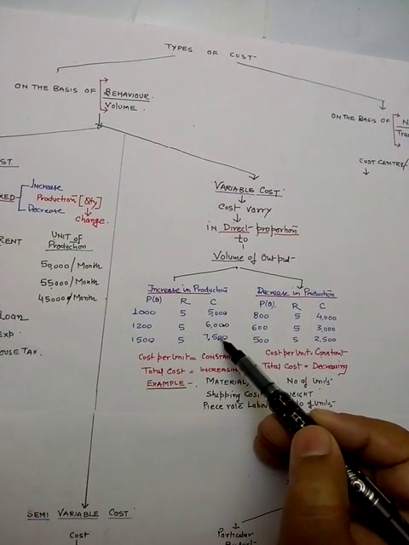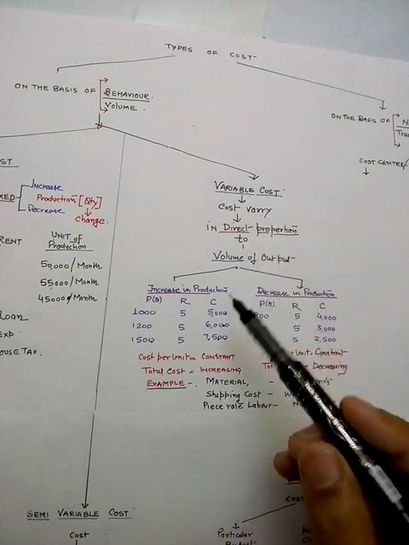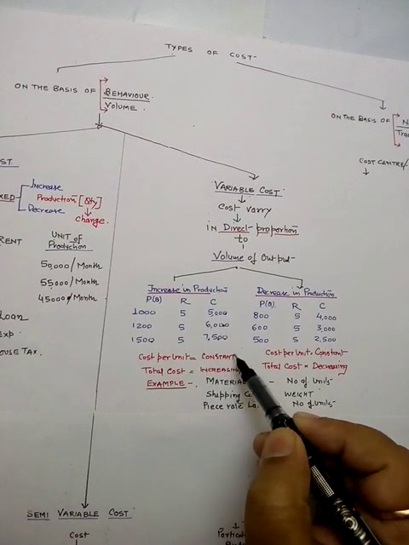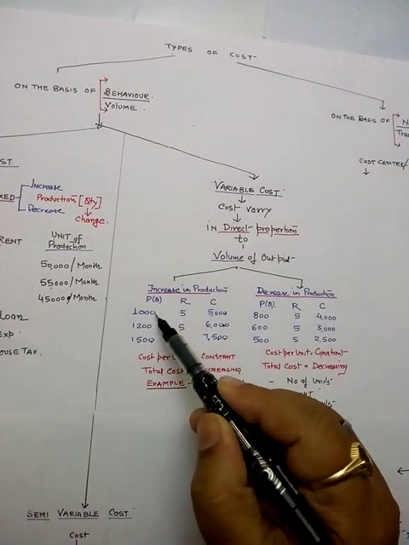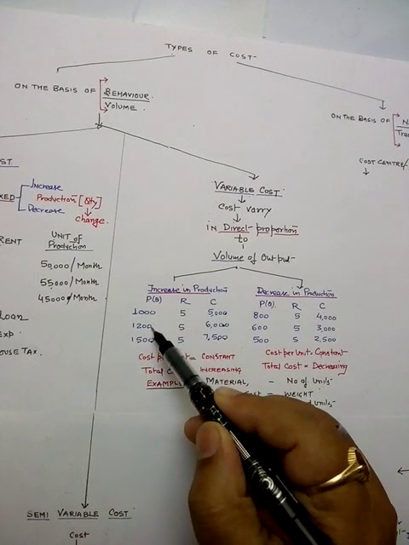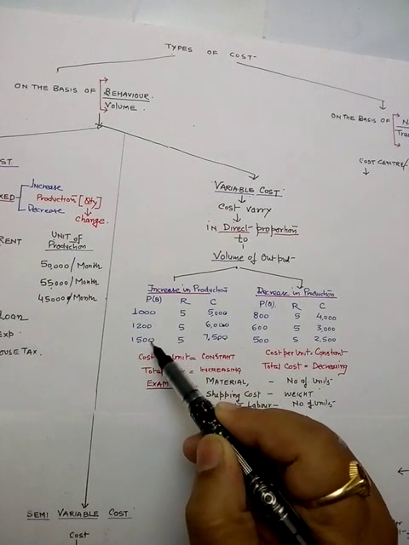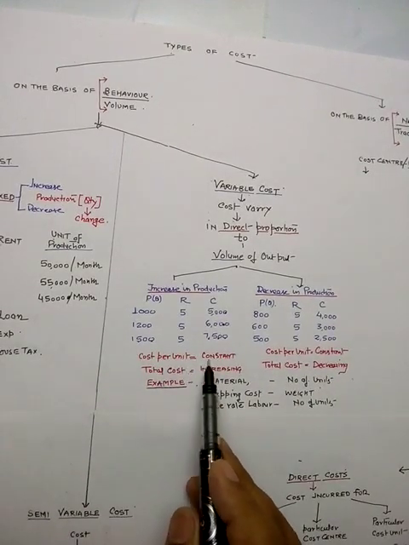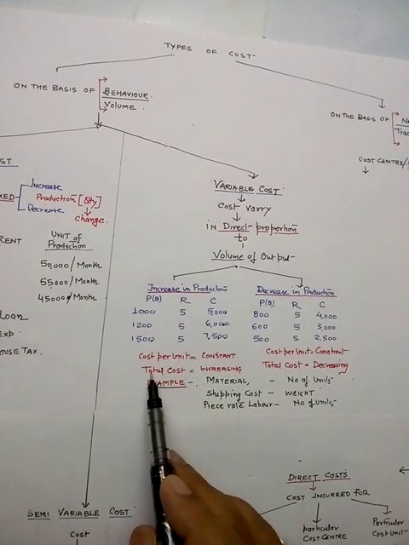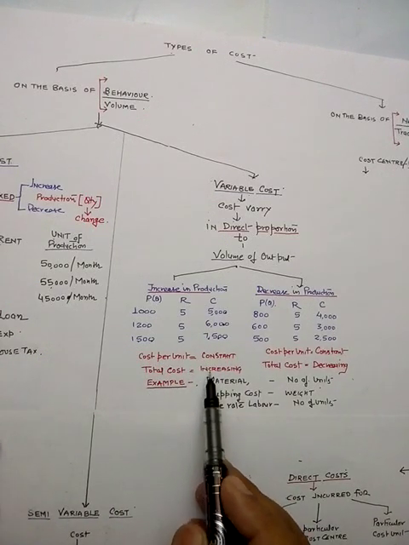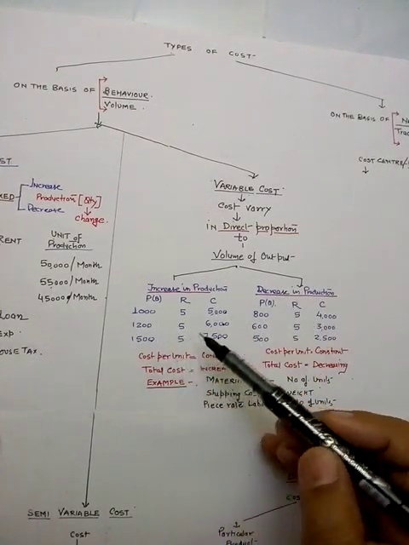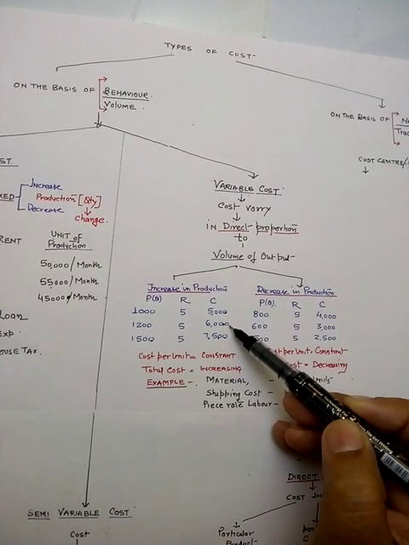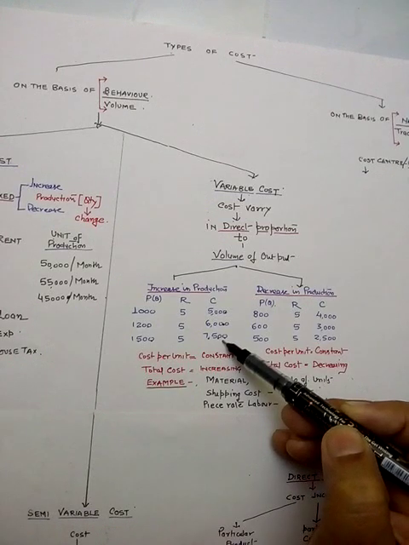So what are we concluding? In case of variable cost, cost per unit is constant. So 5 rupees in the first case, 5 rupees also in the second case, 5 rupees also in the third case. That means the cost per unit is constant, and the total cost is increasing. Why is it increasing? Because the production is increasing. In the first condition cost is 5000, second condition 6000, third condition 7500.